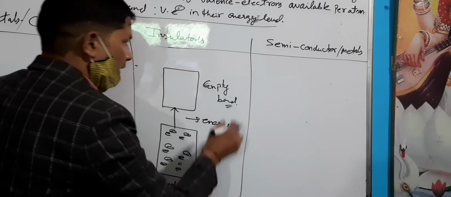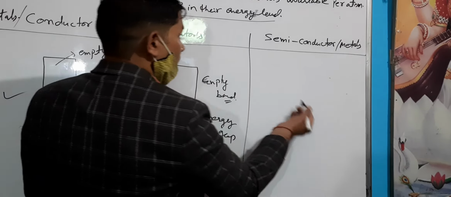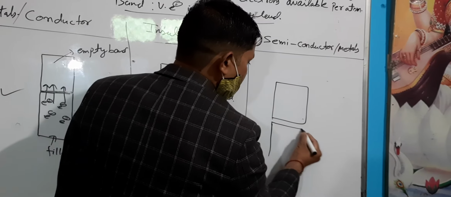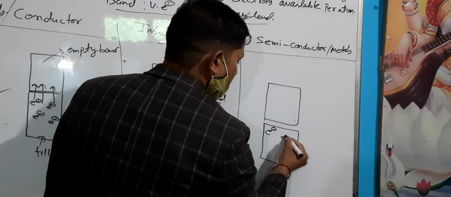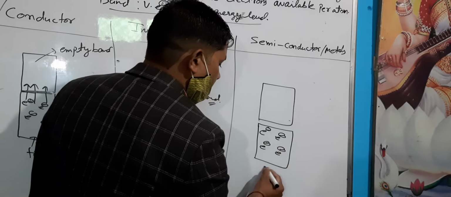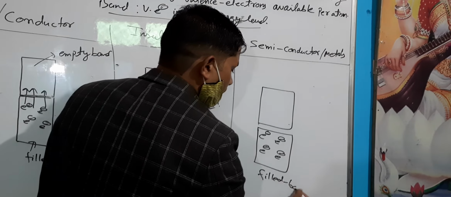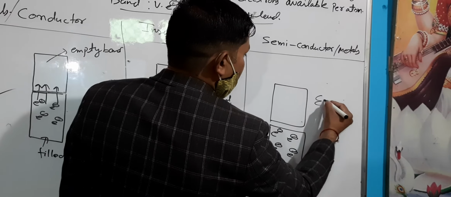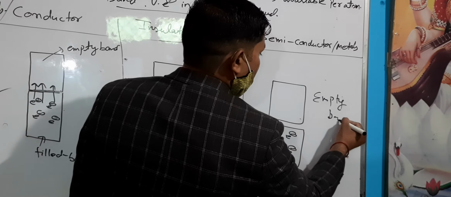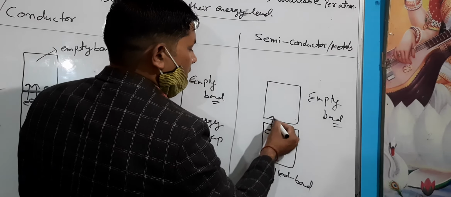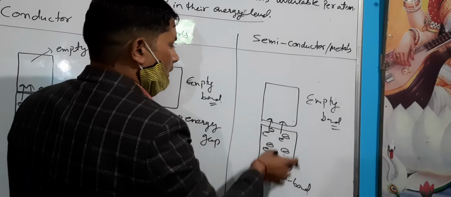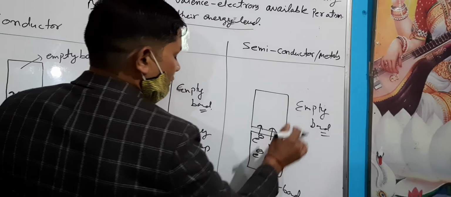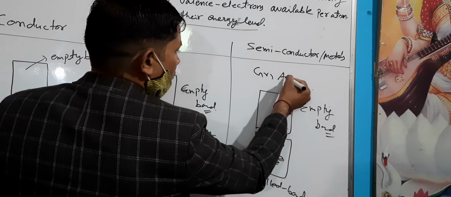Last is the semiconductor. Semiconductors are those substances where the energy gap is of short range. This is the filled band with electrons, and this is the empty band. In the molten state, electrons easily jump to the empty band, and this type of substance is known as a semiconductor or semi-metal. Examples are germanium, aluminum, etc.